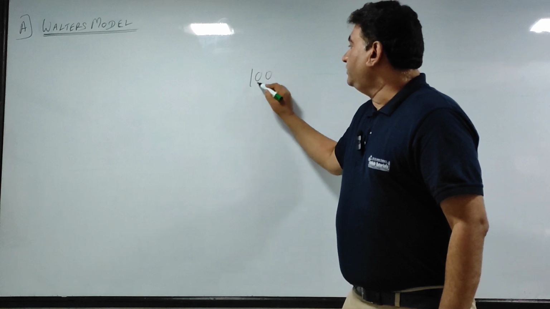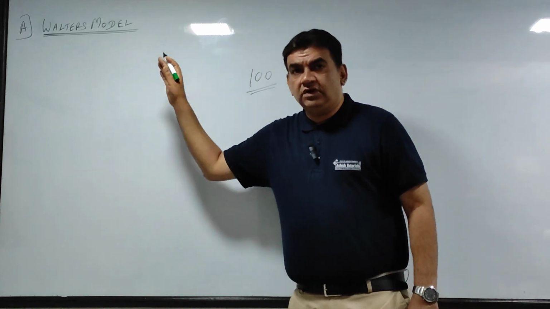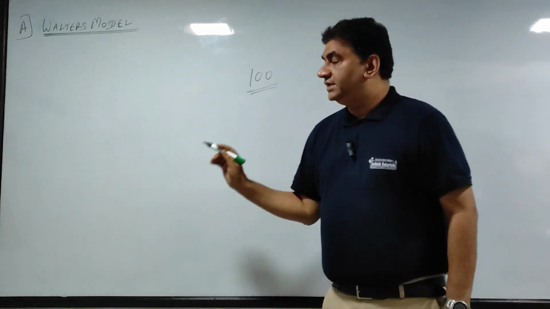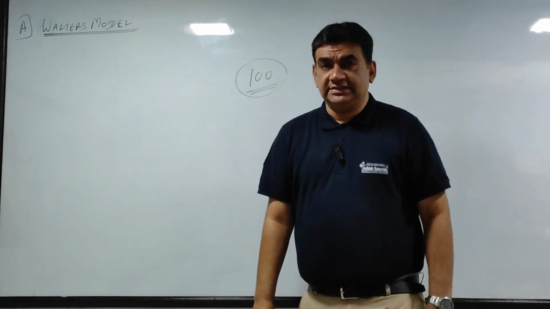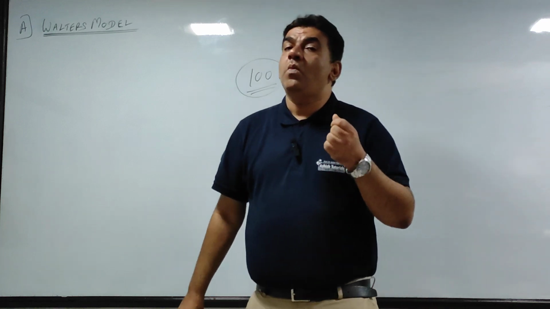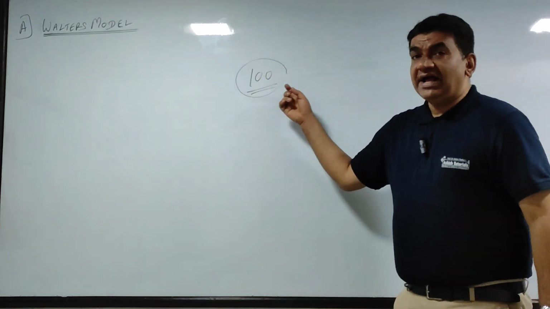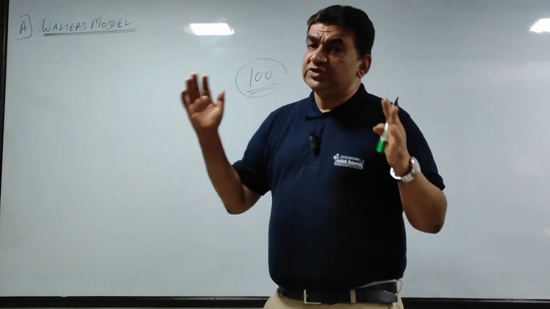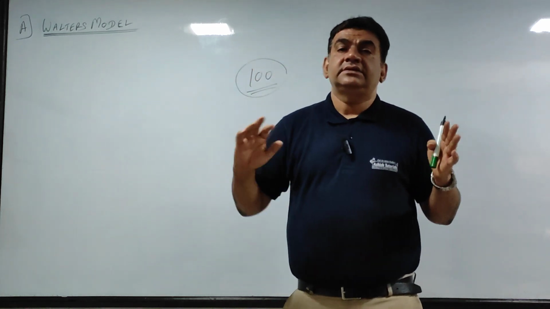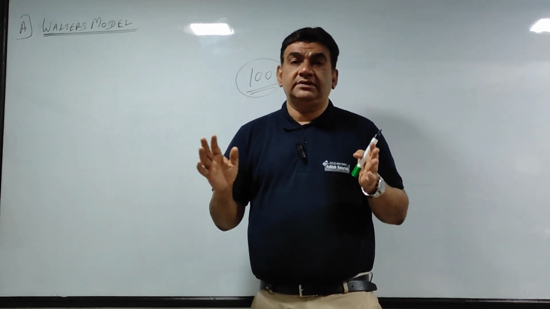The answer which comes after calculation of the model developed by Walter is, say for example, 100. Now this is the market price. Now what is the logic of calculating this? Suppose the answer is 100. That means the expected market price developed by Walter is rupees 100.